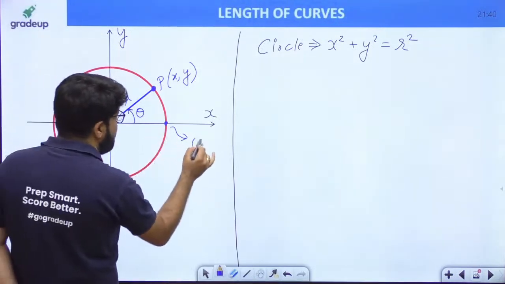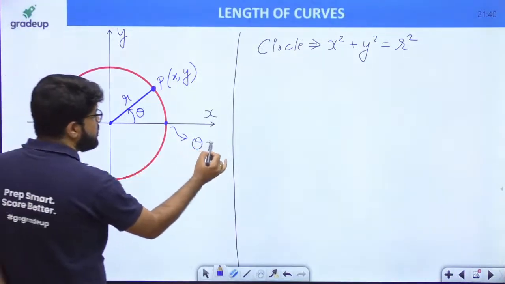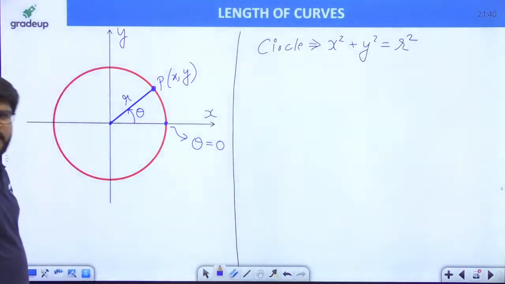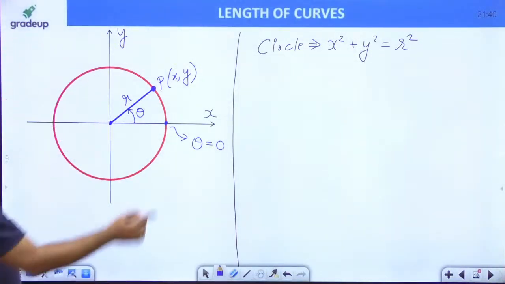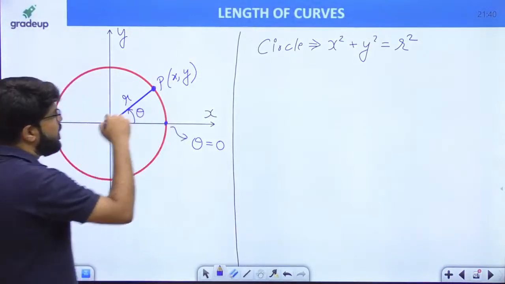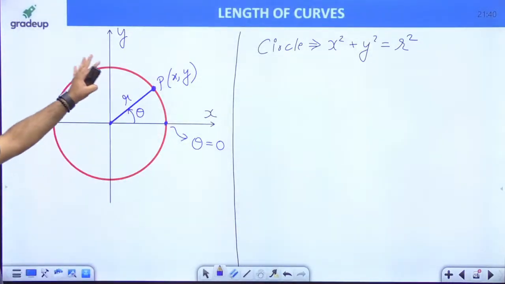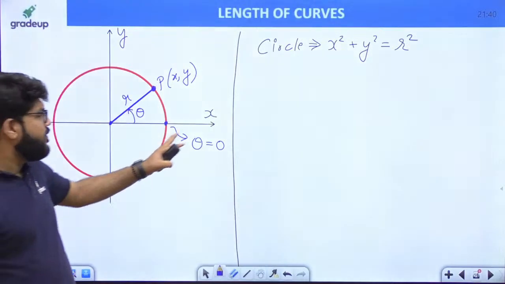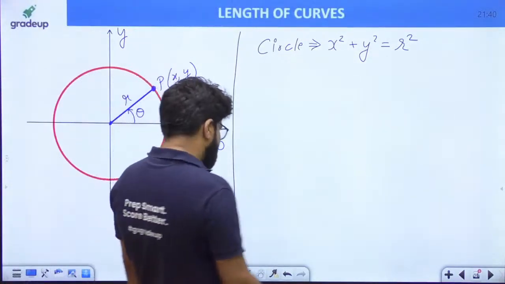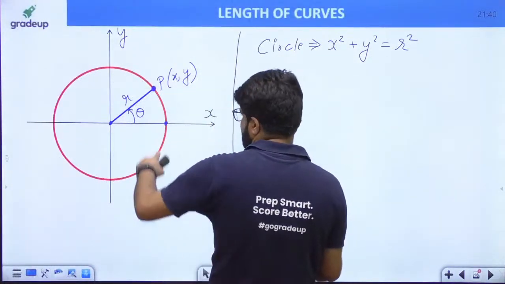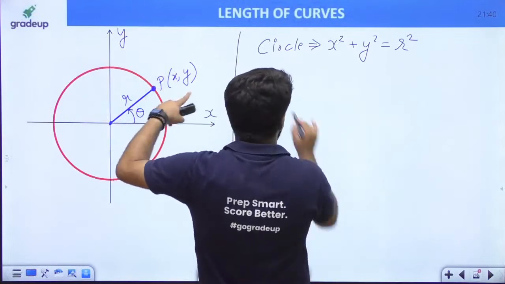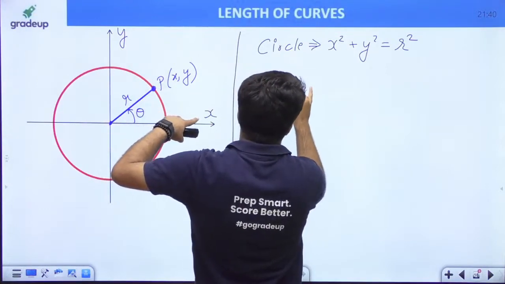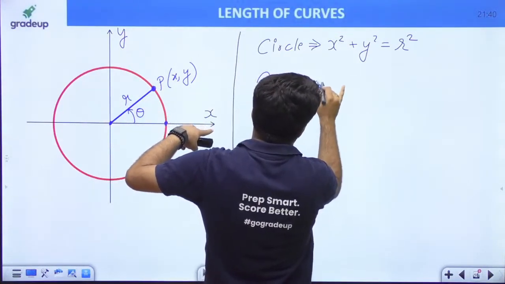So if I take this point, suppose I start from the x-axis, theta will be 0. If I come back to the same point, theta will become how much? If I travel the entire circle, theta will become 360 degrees. So this can be the starting point and ending point of the circle, and then I write down the equation of the circle in parametric form.